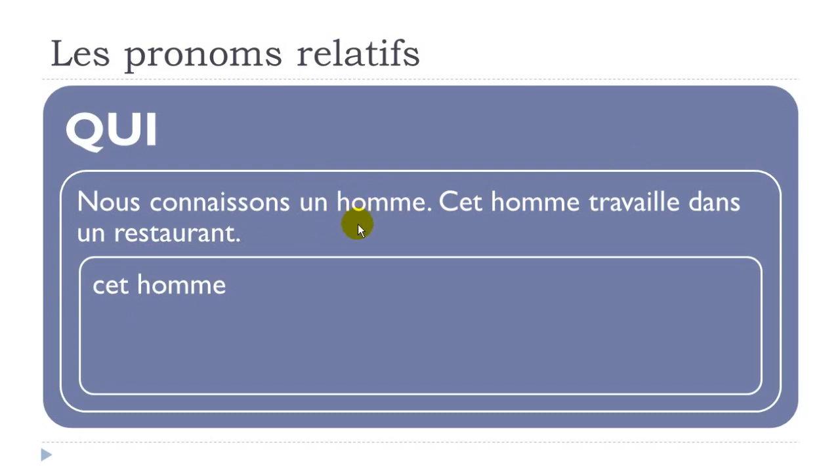Let's imagine that we would like to combine these two sentences, make one, and just avoid repeating un homme or cet homme.